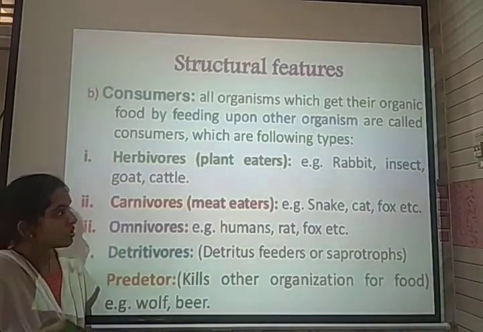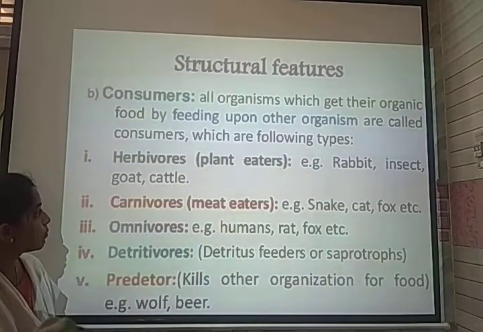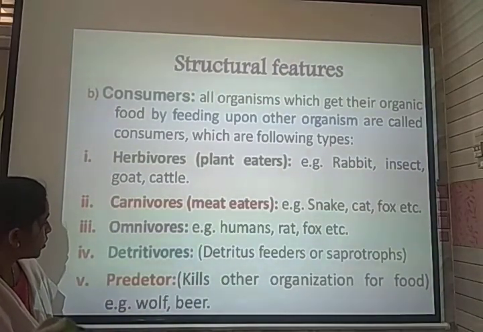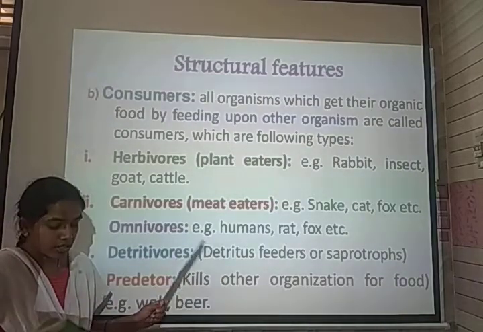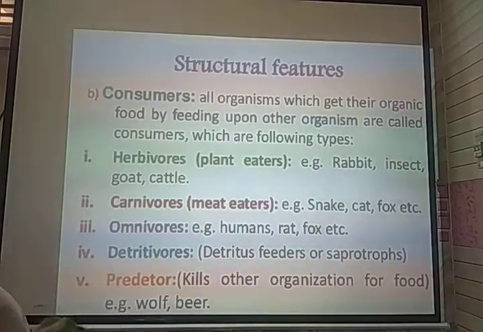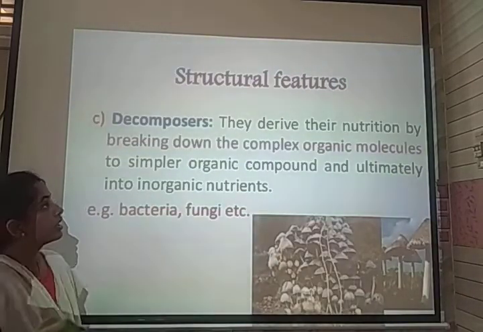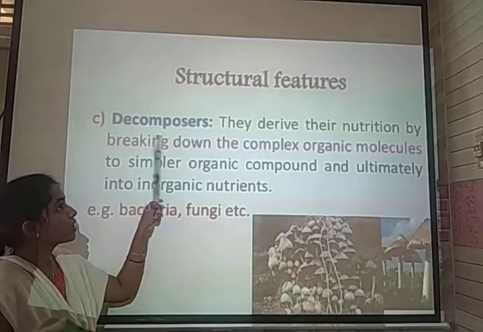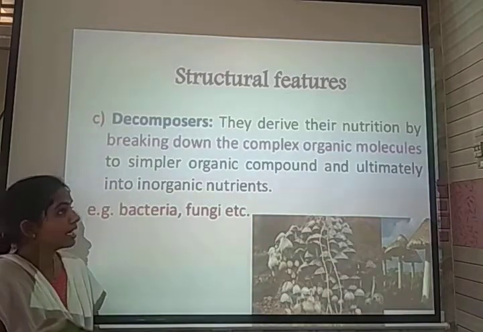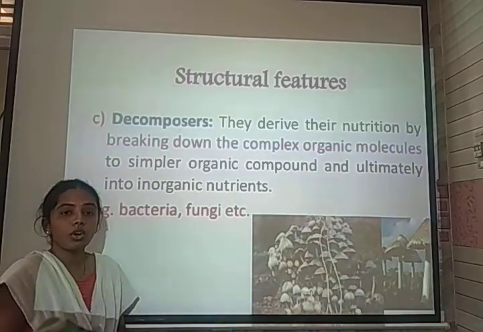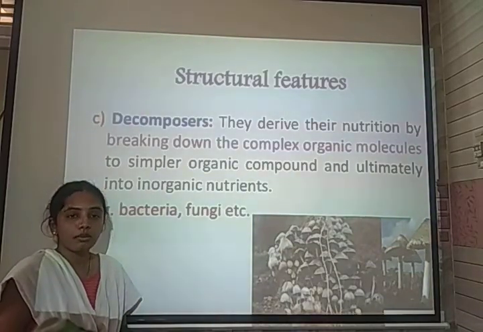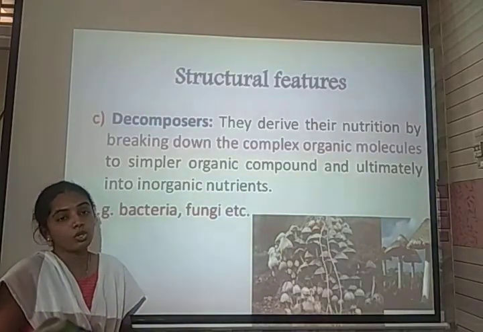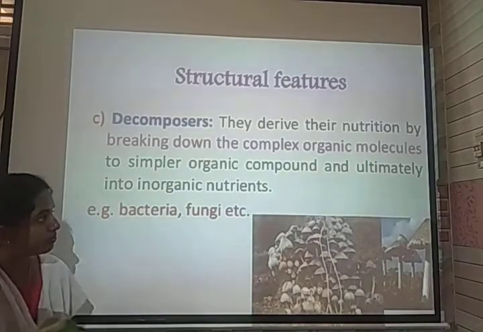Based upon food habits, consumers have been classified as herbivores, carnivores, omnivores, detritivores and predators. Another structural feature of an ecosystem is the decomposers. These are the organisms which feed on dead and decaying organic matter. Some bacteria and fungi also act as saprophytes.